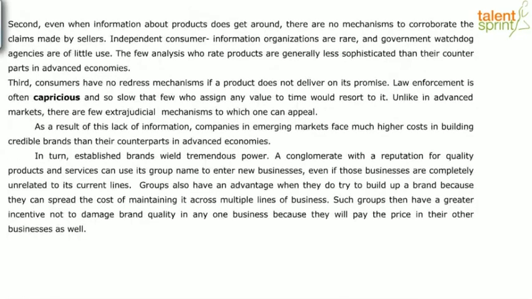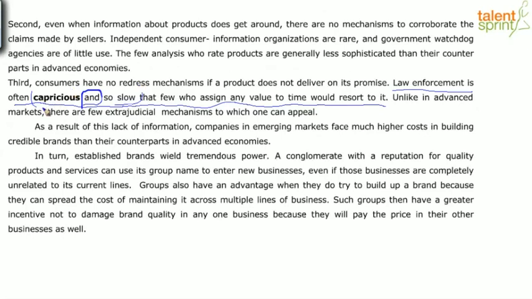So capricious is here. I'm going to read the context. Law enforcement is often capricious and so slow that few who assign any value to time would resort to it. So I know that capricious, pay attention to the synonym hint word and then I have so slow. So I know it's not a positive word, definitely, right?